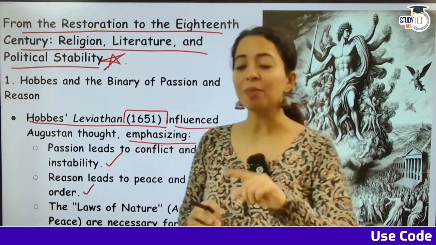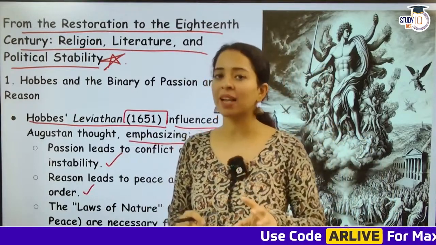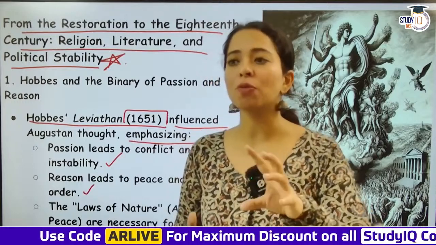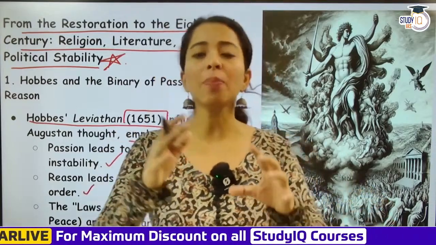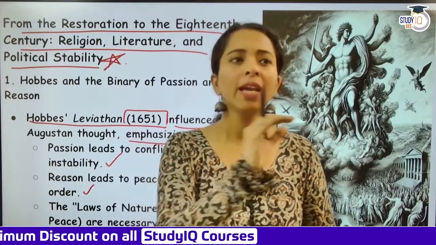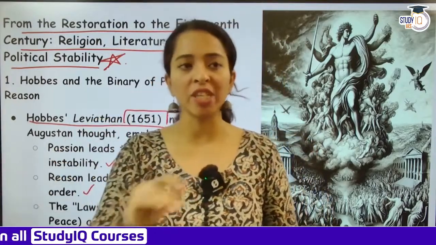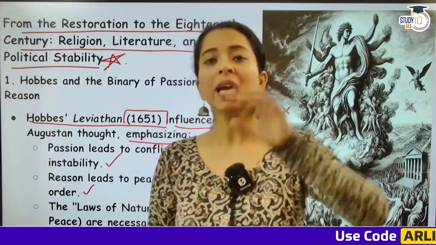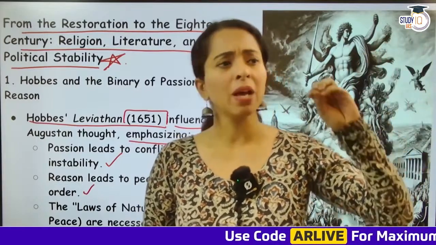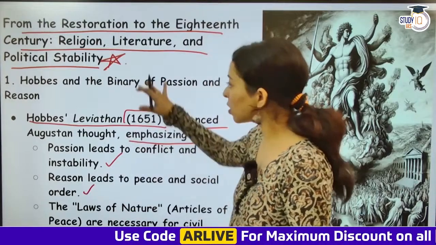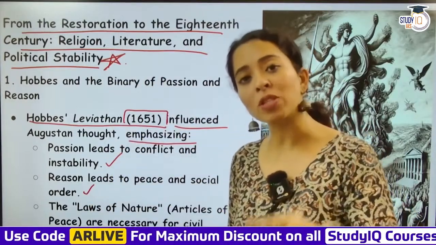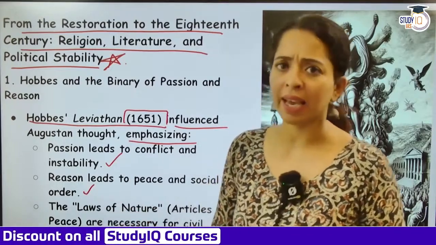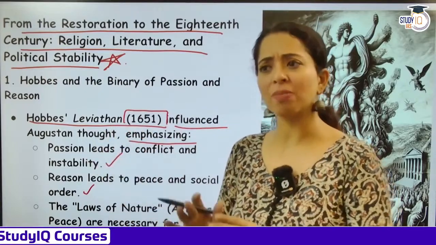This is the reason that when you look at the poetry, and even the plays of that era, it is all based on reason. It is all based on order, on decorum. Look at the work of John Dryden. Look at the work of Alexander Pope. Even the poetry they were writing was very orderly. It should be a heroic couplet, it should be iambic pentameter, it should be written this way. It does not need to be very passionate. It has to be more according to the classical writers like Virgil and Horace, written like them. So this idea was brought in by whom? By Thomas Hobbes, that it should be more on logic, more reason, more law, decorum rather than anything else. Do not bring in so much imagination, do not bring in so much passion.